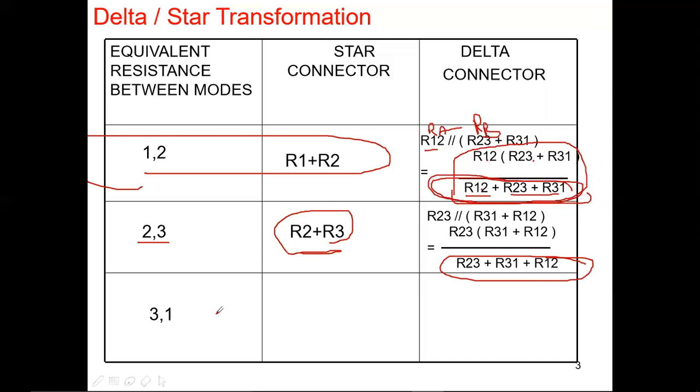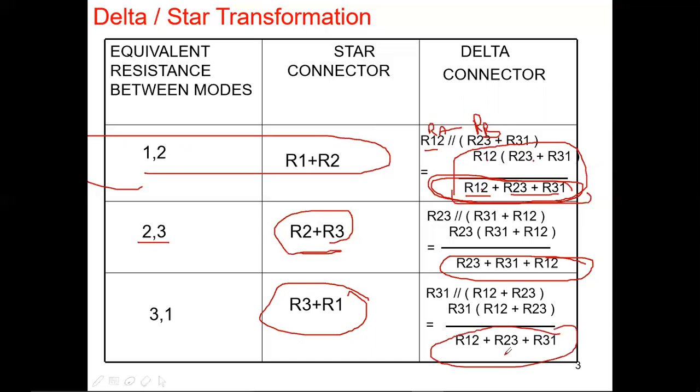If you observe in the third, I'm going to draw between 3 and 1, not 1 and 3, but 3 and 1. I am following only clockwise. Try to understand my steps clearly. Don't be confused. R3 plus R1, for your clear and better understanding, I'm writing R3 and R1. You can write R1 plus R3, but I want you to be clear about the clockwise and anti-clockwise difference. That is the reason I'm writing R3 plus R1 instead of R1 plus R3. So here again the denominator is the same, R12, R23, R31, all the denominators are the same, but the numerator terms are going to be changed. How are the numerator terms going to be changed? Observe here clearly.